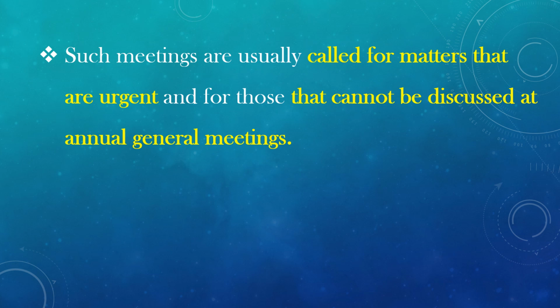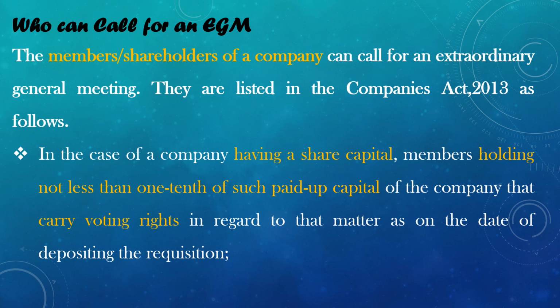Such meetings are usually called for matters that are urgent and for those that cannot be discussed at an annual general meeting. Who can call for an EGM? The members or the shareholders of the company can call for an extraordinary general meeting. They are listed in the Companies Act 2013 as follows. In the case of a company having a share capital, members holding not less than 1/10 of the paid up capital of the company that carries voting rights in regard to that matter as on the date of depositing the requisition.